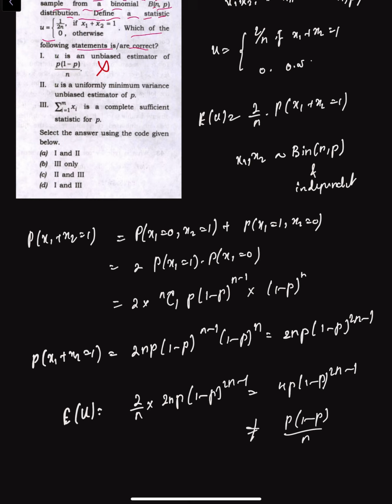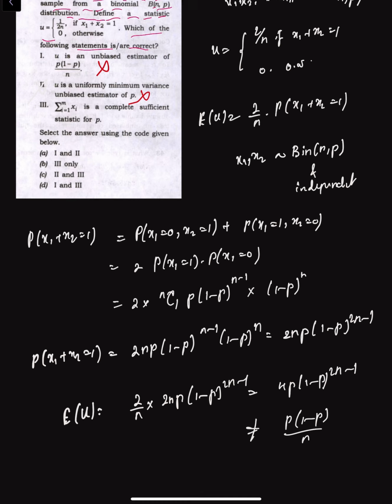Now if we consider the second statement, they are saying U is the uniformly minimum variance unbiased estimator of p. Now we can clearly see U is not even unbiased for p or any linear function of p. So we can clearly say that this is not true, because it's not even unbiased.